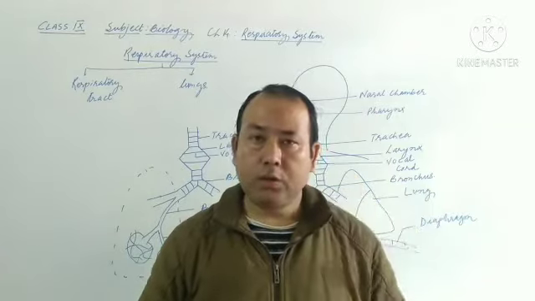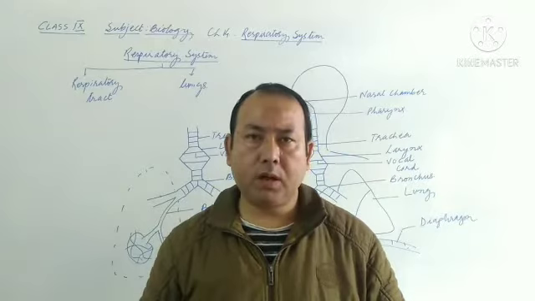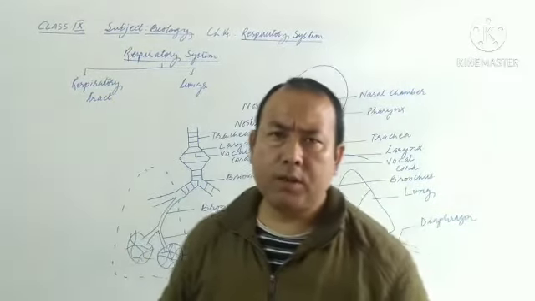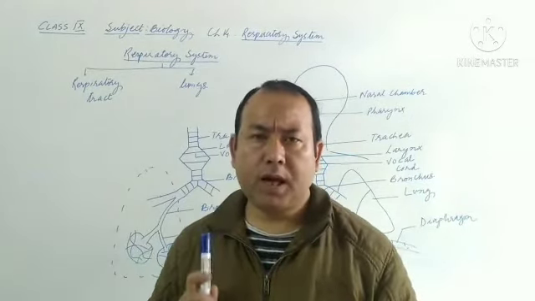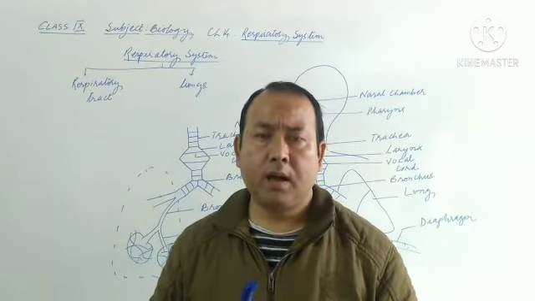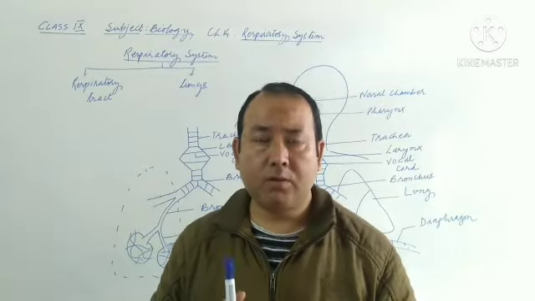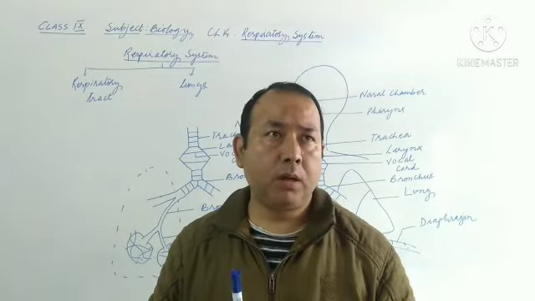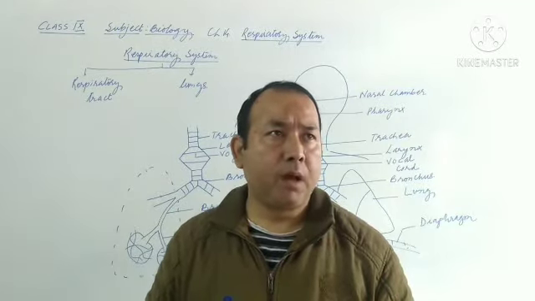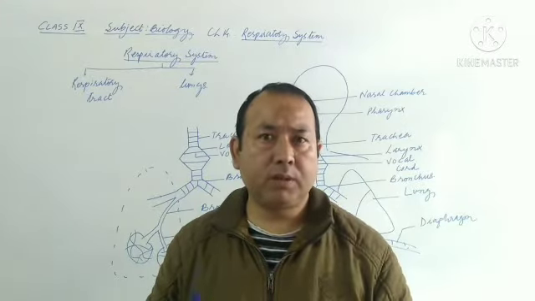See, students, we won't be following the order given in the book. I'll first start with the respiratory system in human beings. Then in the respiratory system we'll first study the respiratory tract, then the lungs, then breathing. After completing breathing, we'll discuss aspiration and all. Then after that, the lung capacity.